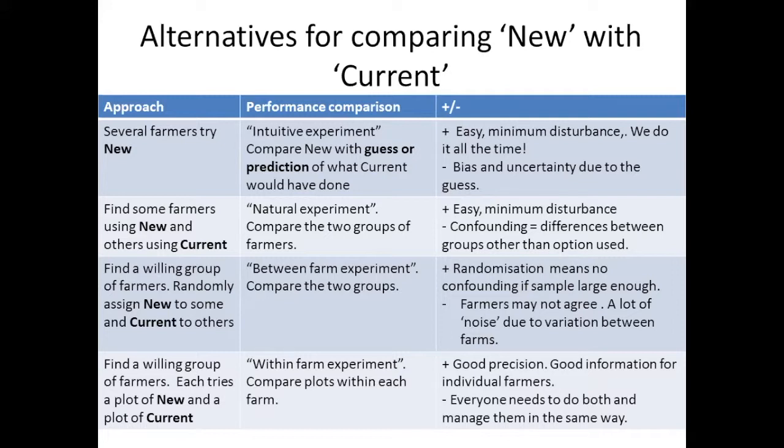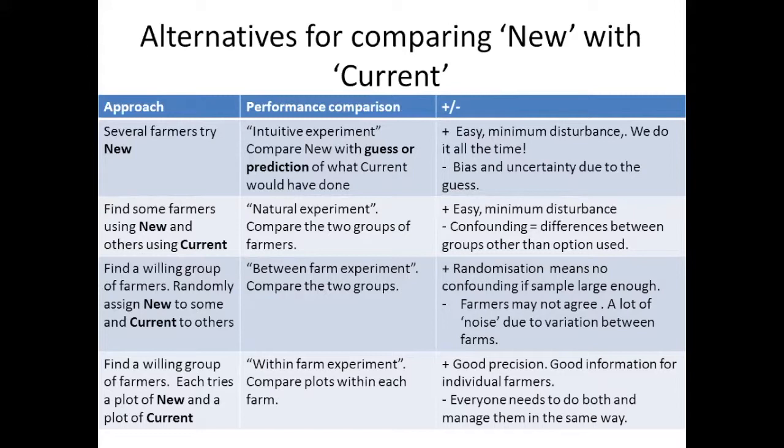All the time, we're doing something differently. We're doing something, and we're just intuitively comparing it with what we guess would have happened if we'd done something different. And farmers do that. They just decide, this year I'm going to try something else. I'm going to try planting a bit later. I'm going to try planting at a higher density. I'm going to plant my field in a different direction. There's all sorts of things they do, and they try and assess whether it's any good by comparing with what they think would have happened if they'd done it the old way.